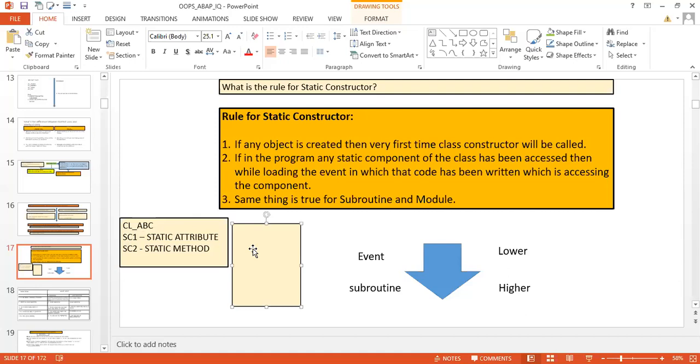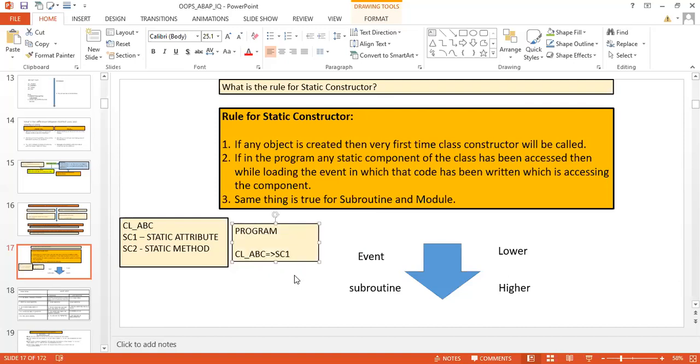I'm writing one class over here, and suppose we're going to access the static attribute of this class. So how to access the static attribute in the class? This is cl_abc, right? And sc1. So equal and arrow we use to access the static component of a class.